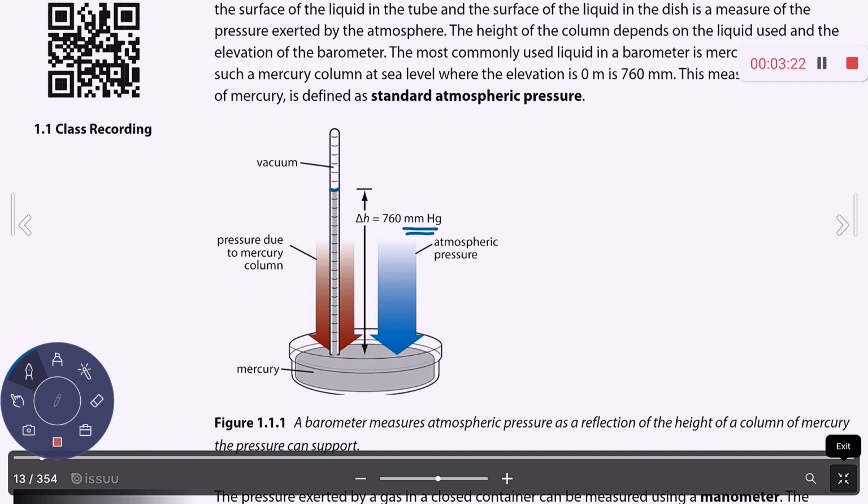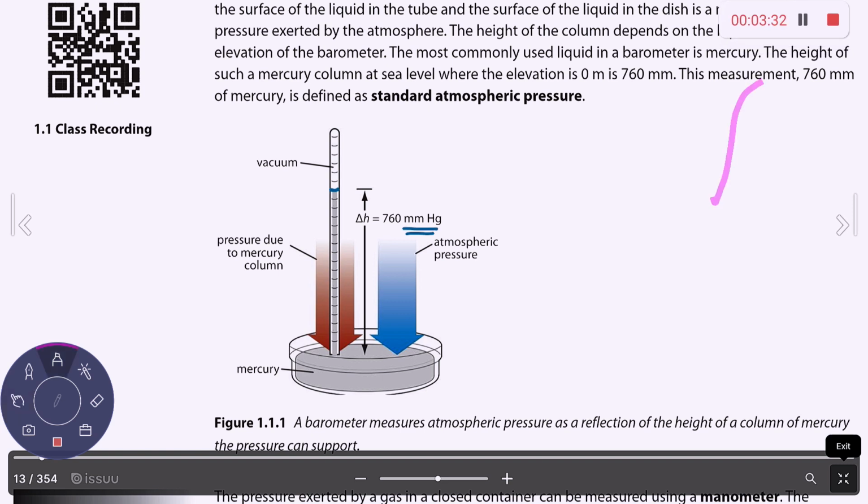Something that you should know is that when you're at sea level, they define the height of mercury in a barometer as standard atmospheric pressure. So standard atmospheric pressure is the measurement of the mercury column at sea level.